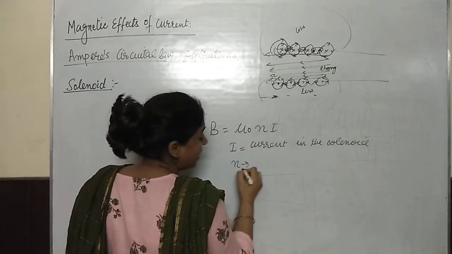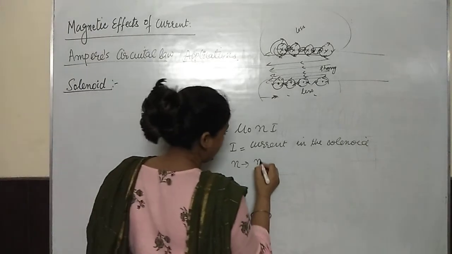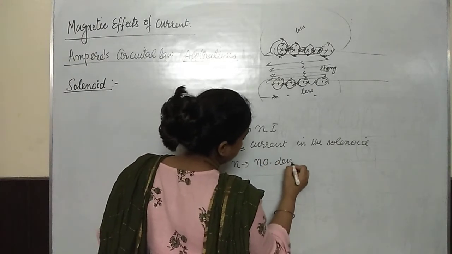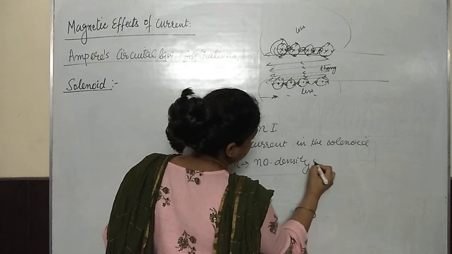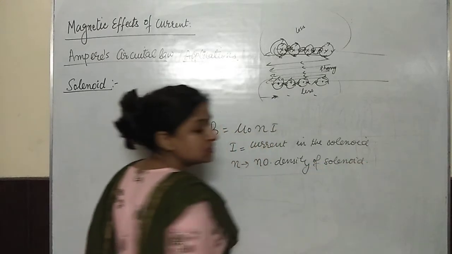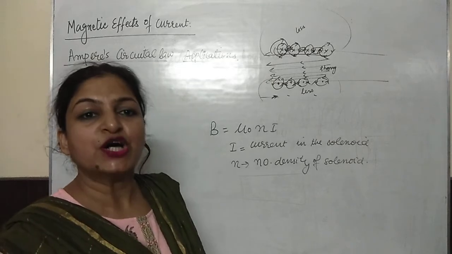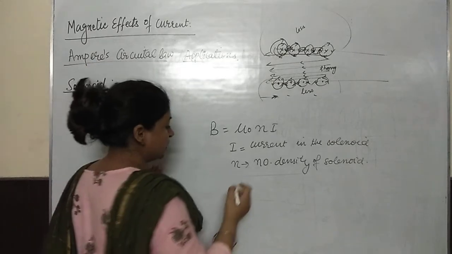n is what? n is the number density of the solenoid. Number density means the number of turns per unit length of the solenoid.